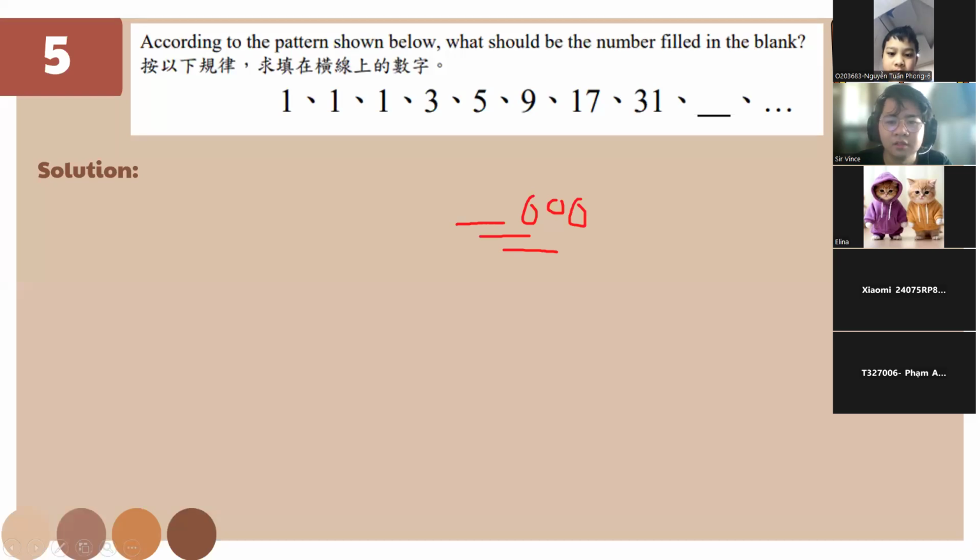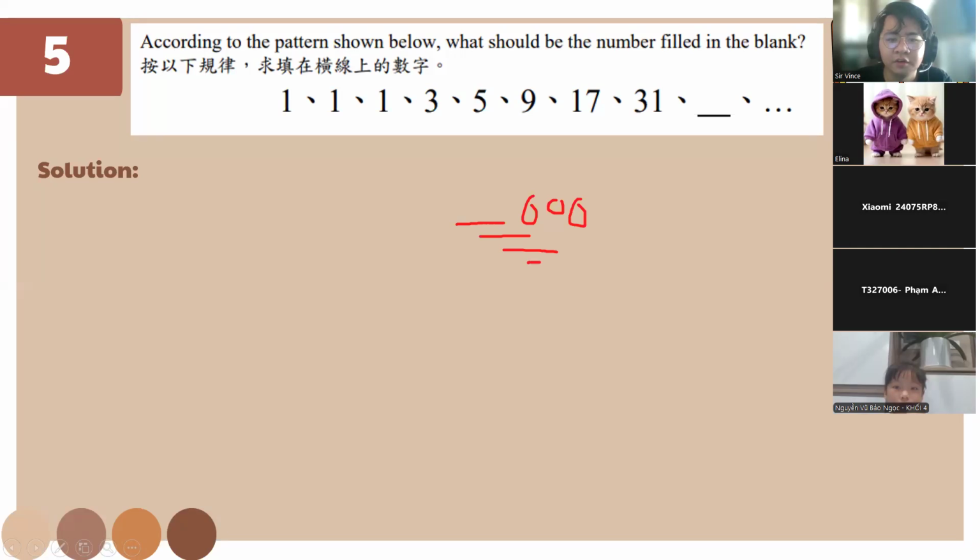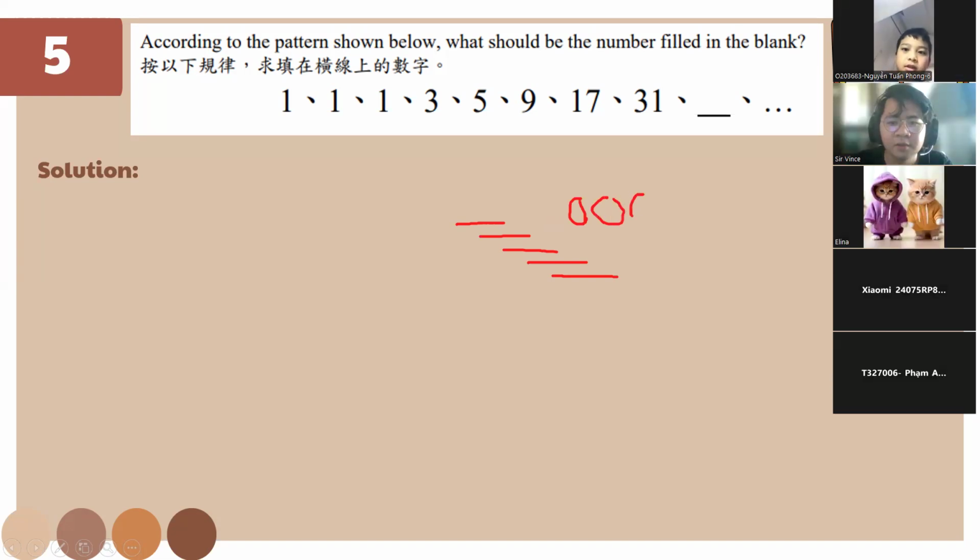Okay. So we have here 3, 5, 9. 3 plus 5 plus 9 is equal to 17. And 5 plus 9 plus 17 is equal to 31. So, you know what's going to be the pattern, right? So it's going to be 9 plus 17 plus 31.